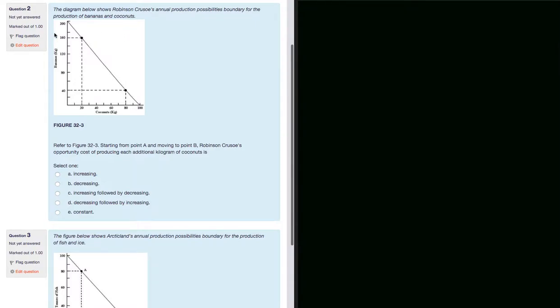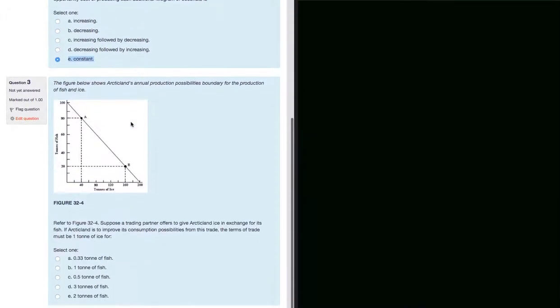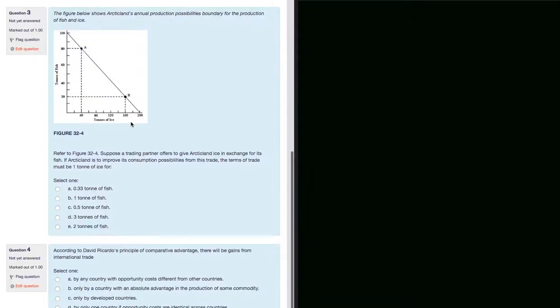This is a straight line PPF curve. Straight line PPF curve implies this constant trade-off between the two goods, which implies a constant opportunity cost. So this should be a very easy answer, constant. It doesn't change as we go through. Same thing will go here. This will be a constant opportunity cost as well.